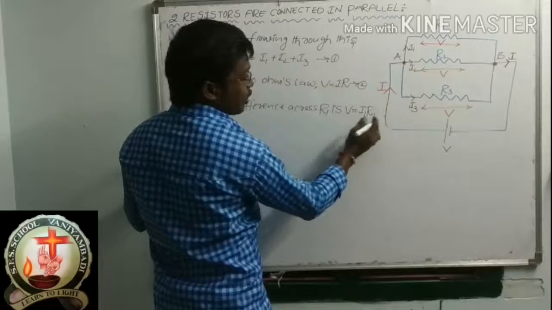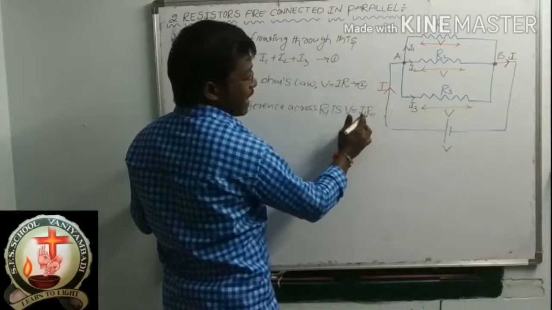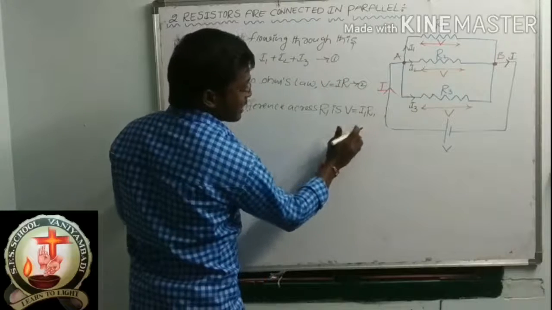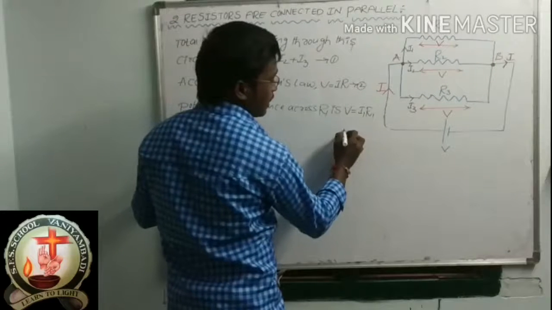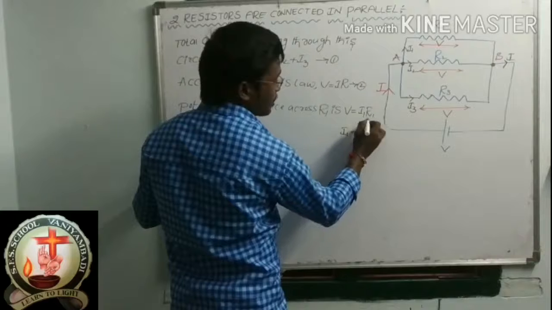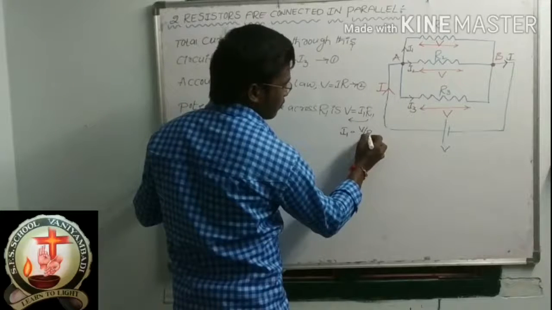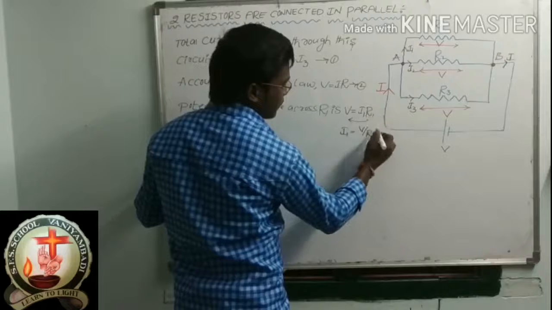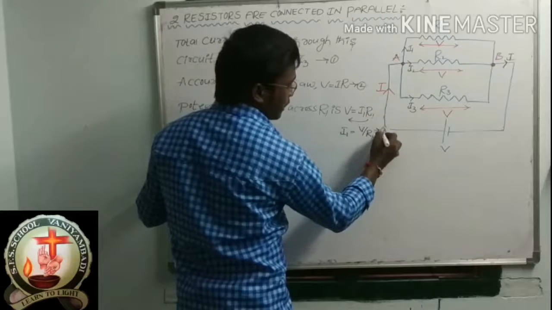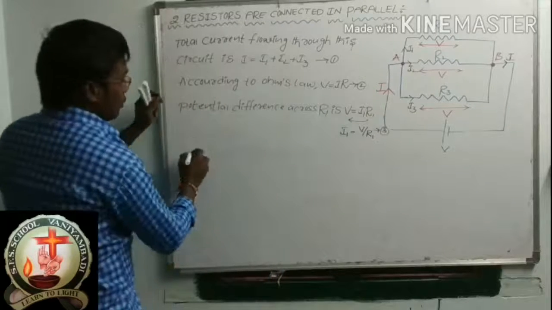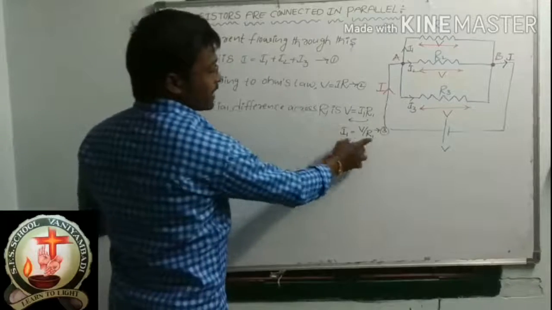Now V is equal to I1 R1. Keep I1 on this side and send R1 to the other side. So I1 is equal to V by R1. Give equation number 3. Now the potential difference across R1 is finished.